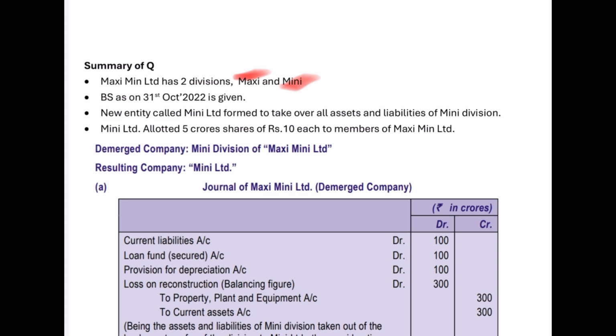The balance sheet as of 31st October 2022 has been given, and a new entity called Mini Limited is formed to take over all assets and liabilities of the Mini division. So this Mini Limited is also the same group company, and it's a common control business acquisition. And in terms of consideration, Mini Limited allotted 5 crore shares of rupees 10 each to members of Maxi Mini Limited.